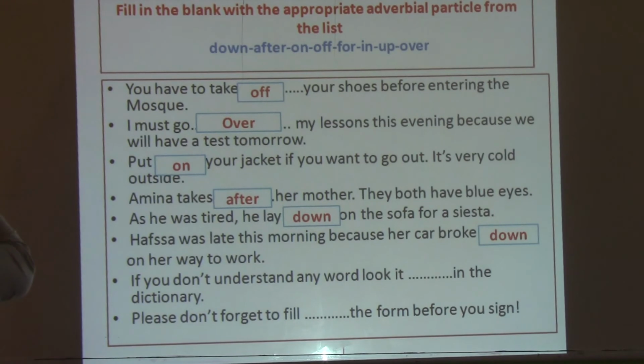If you don't understand any word, look it up in the dictionary, okay? Here we are talking about looking for the meaning of a word. We say look it up. It means to look for its meaning.